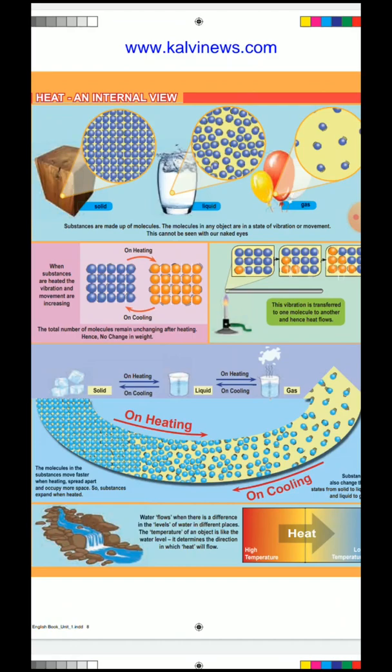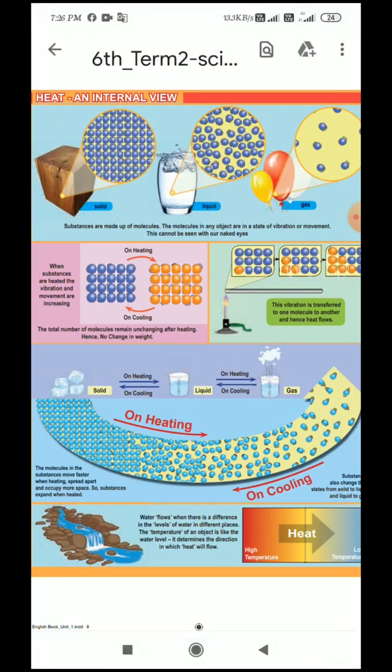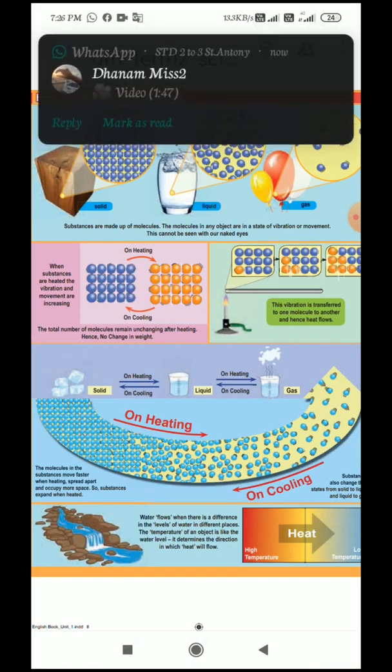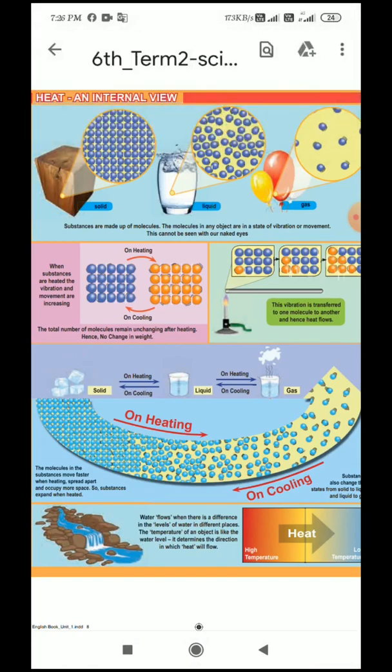After that, it goes to the gaseous state. When we cool the liquid state, it becomes solid particles. For example, if you keep water in the freezer, after some time you see that the water becomes a solid, ice cubes. Yes or no? So the states of matter are solid, liquid and gases.